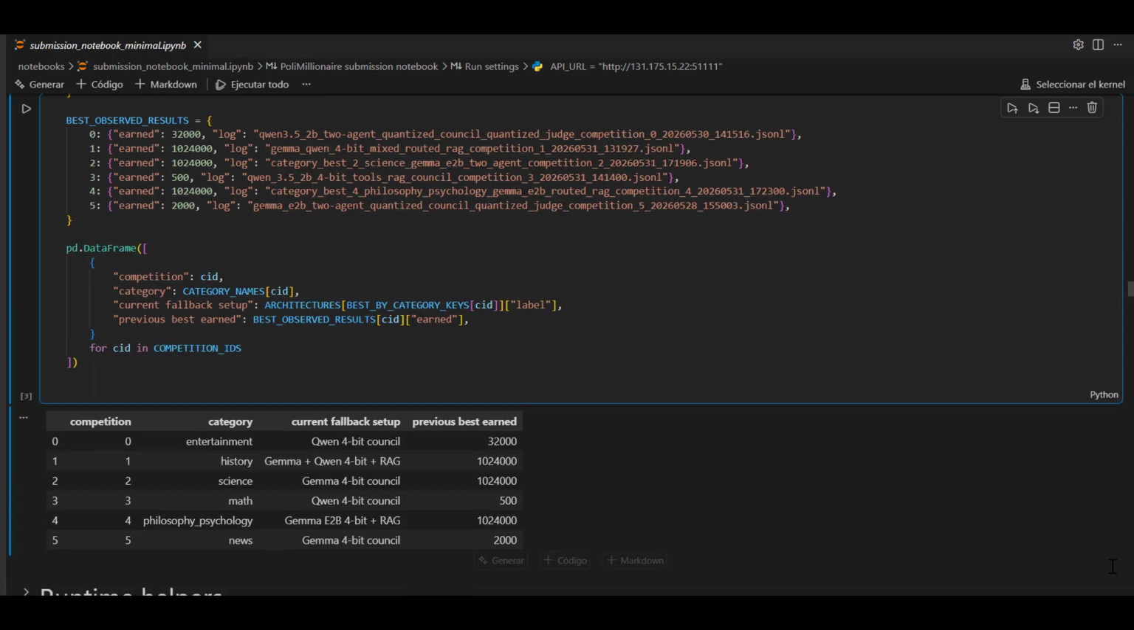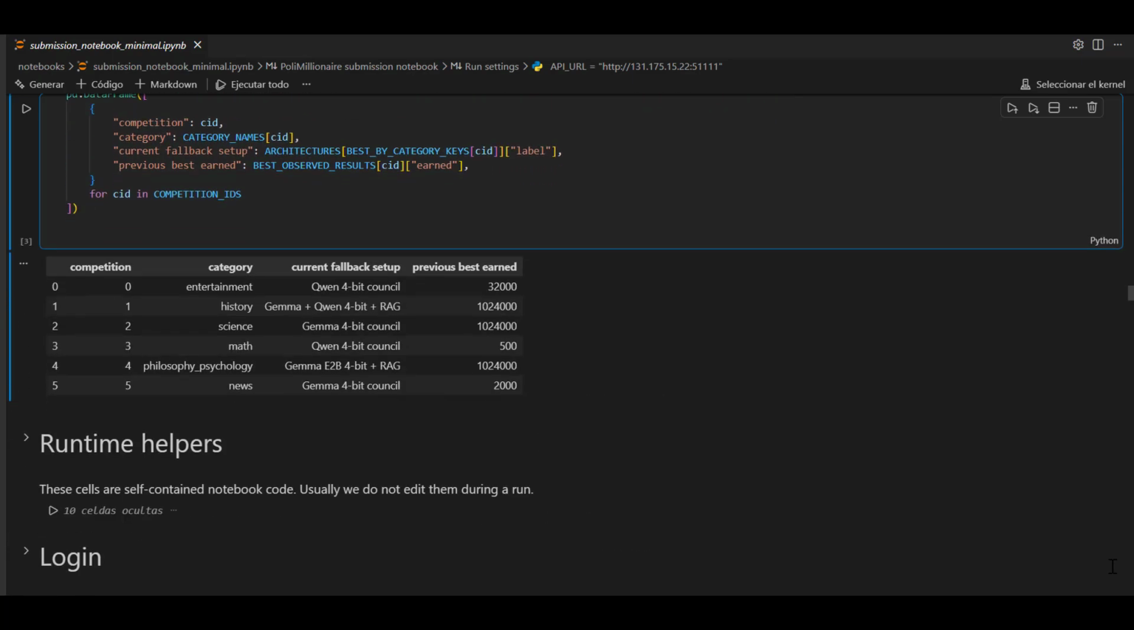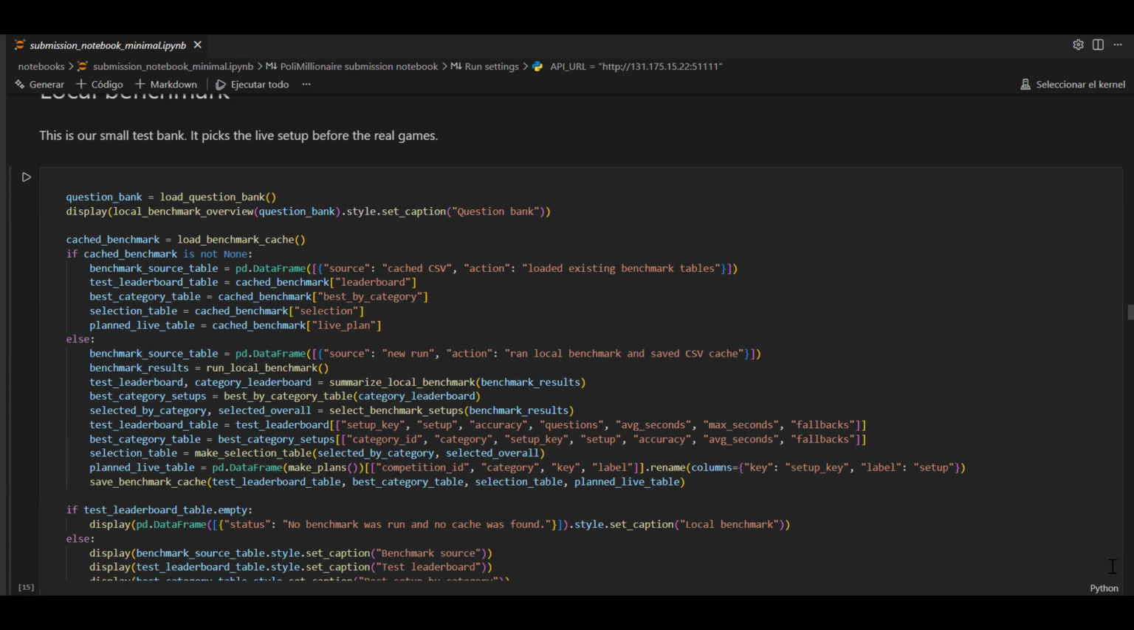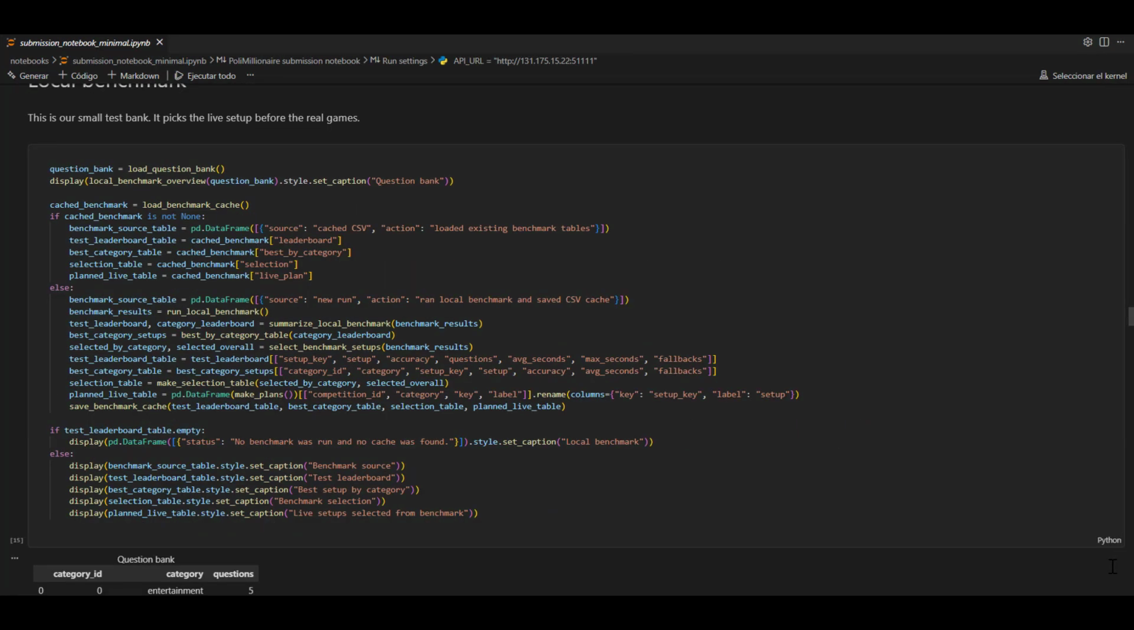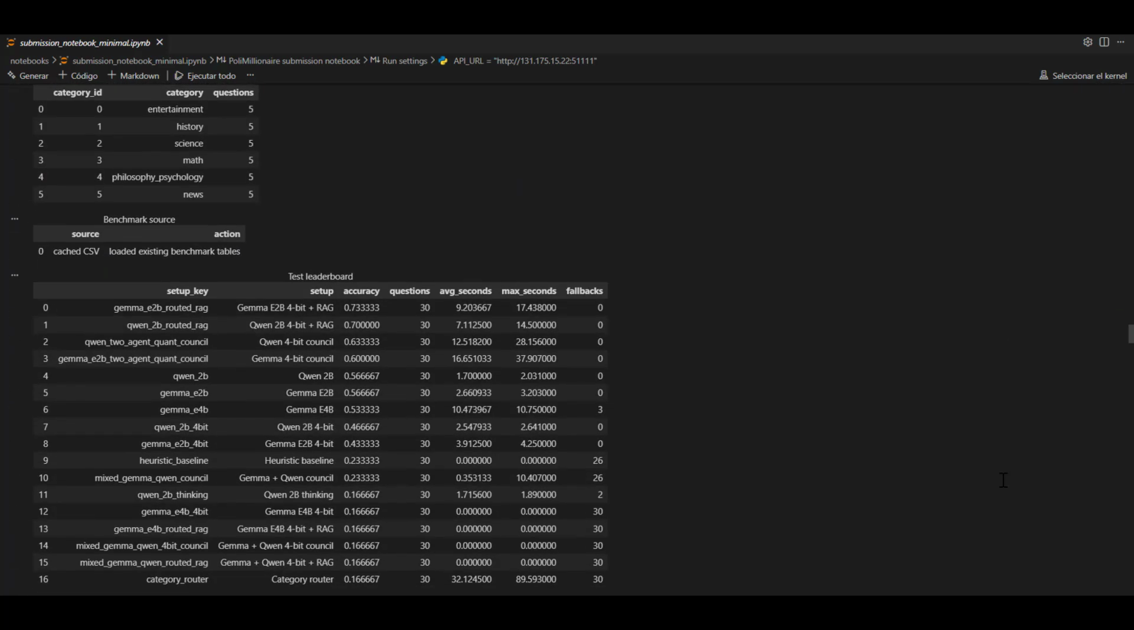To decide which strategies to actually use in the live game, we first ran a benchmark using theory-controlled questions across all 17 architectures. The results were quite consistent. The best performing setups were 4-bit RAG-based pipelines. For example, Gemma reached about 73% accuracy and Qwen around 70%, while keeping response times between 7 and 9 seconds.